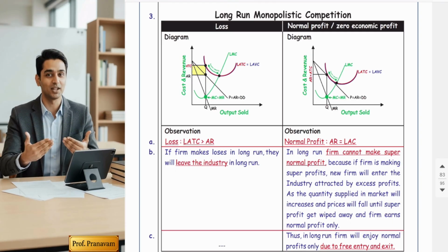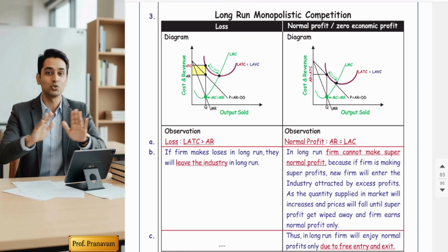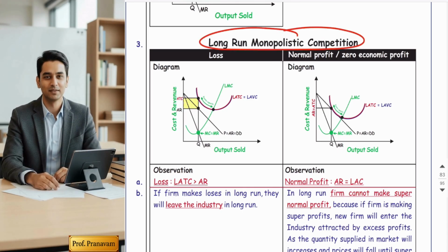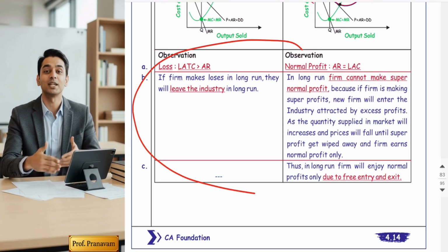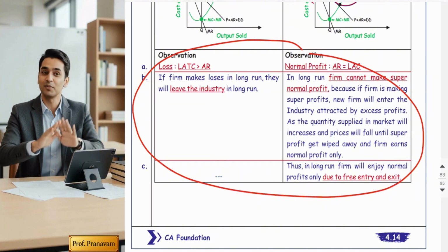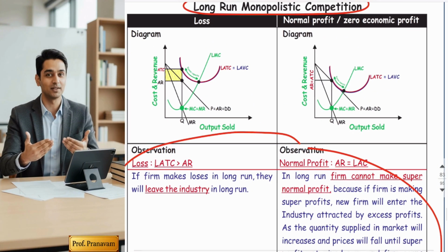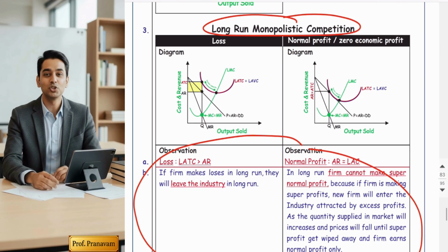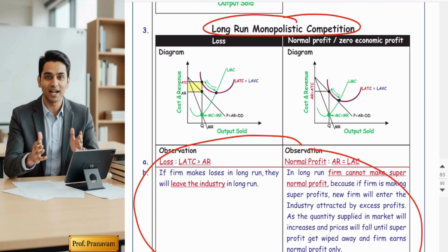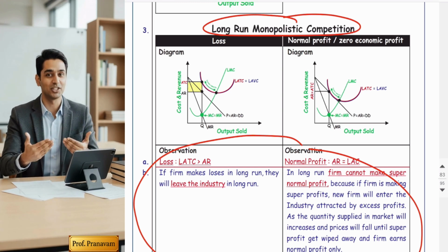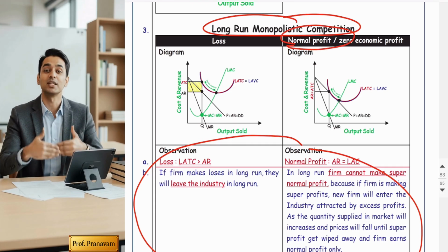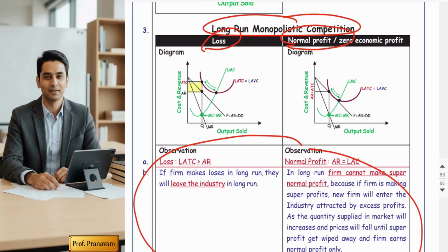Now come to the long run monopolistic competition. Friends, all the MCQs in long run monopolistic competition are exactly copied and pasted from perfect competition. Just the shape of the diagram is different, all the logic is the same. Like perfect competition, monopolistic competition also cannot enjoy super profit in the long run. They will either enjoy normal profit or suffer losses.